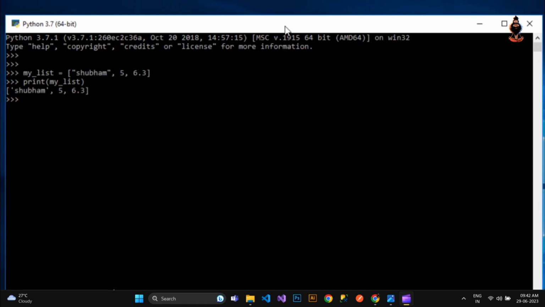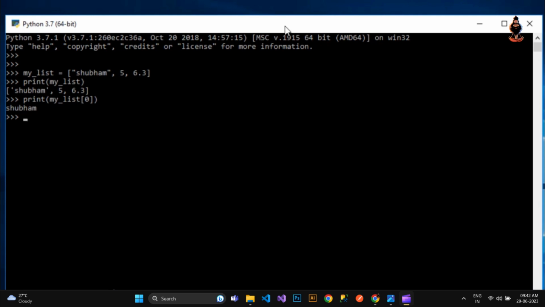Now I think it is the right moment for you to understand the numbering system and the address of all the different types of data that we are using. So if I talk about 0, at any point of time, if I say give me the 0th element, that means I want the first element. So if I print the 0 element of this list, let me take print, and if I give 0 element, so you open a bracket, you give which element you want, and then you close the bracket. And if I press enter, you can see 0 element means I got Shubham.